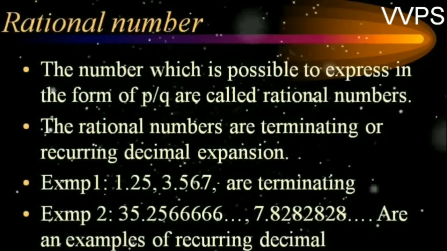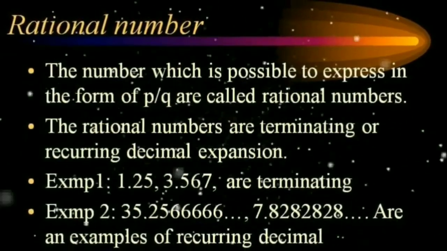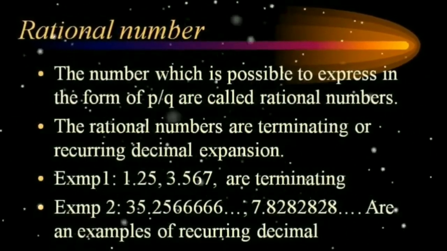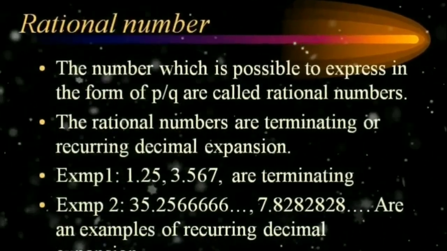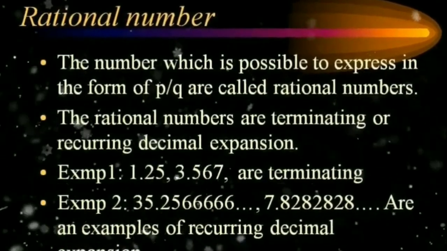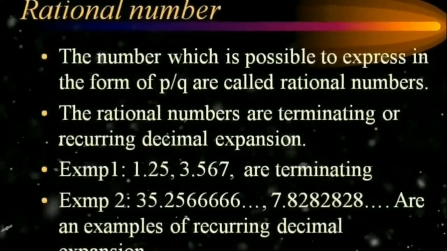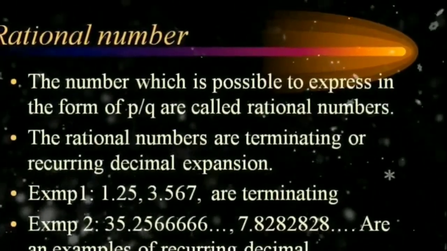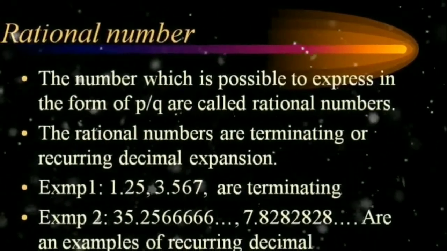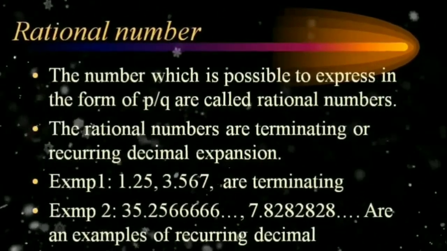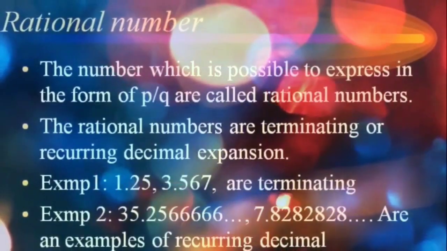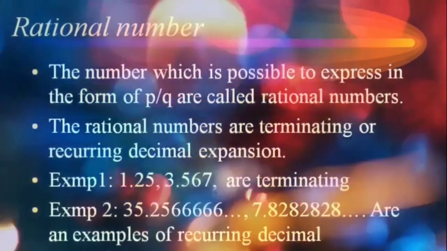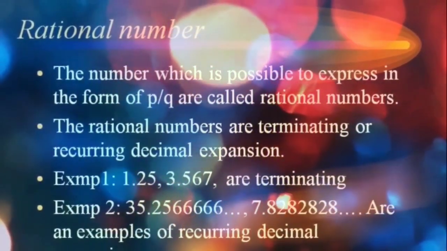Okay, students, write down the fourth type of the number system, rational numbers. The number which can be expressed in the form of p by q is called a rational number, where p and q are integers, but the very important condition is that q is always greater than 0. Rational numbers have terminating or recurring decimal expansions. The meaning of recurring is repeating decimal numbers.